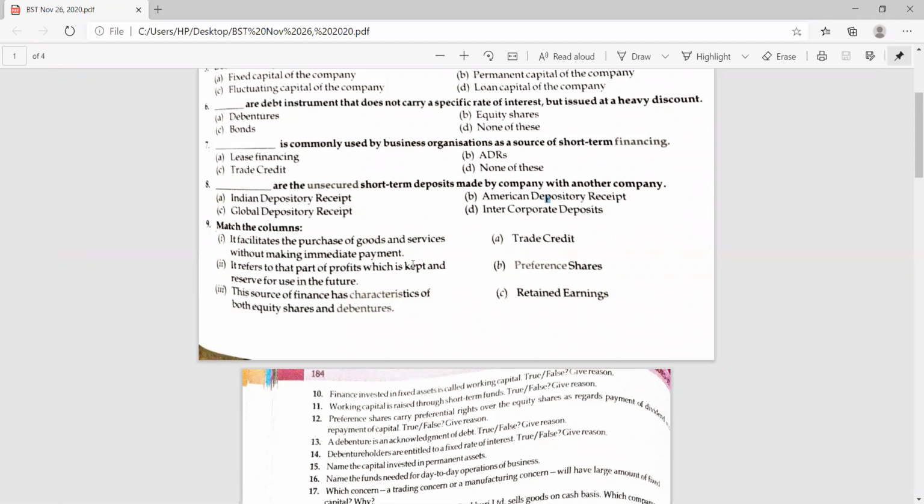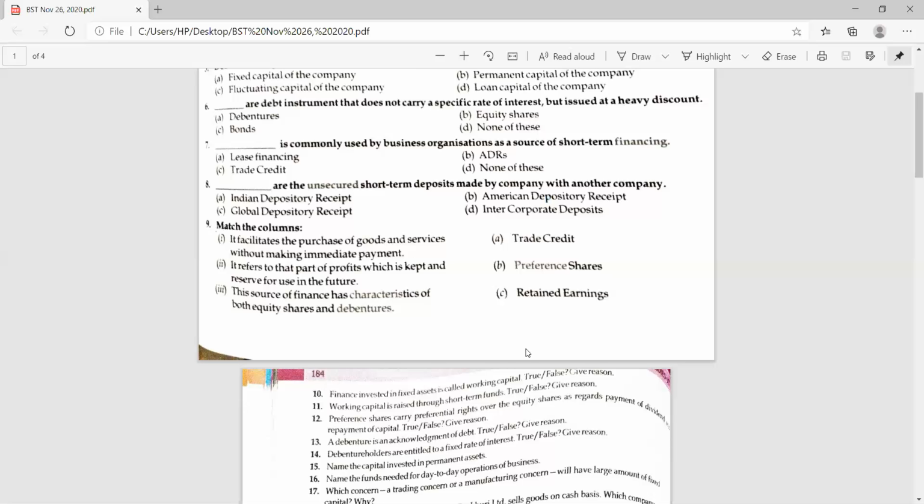Trade credit, absolutely correct, because it facilitates the purchase of goods and services without making immediate payment. When the payment is not to be made, it means it's a credit transaction, so credit will be there. Second, retained earnings. The part of profit kept and reserved for the use of future is known as retained earnings. Absolutely. Third one will be preference share. Absolutely correct. So let's move to the next questions.